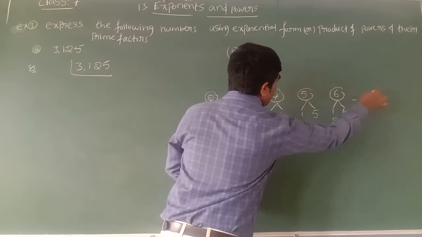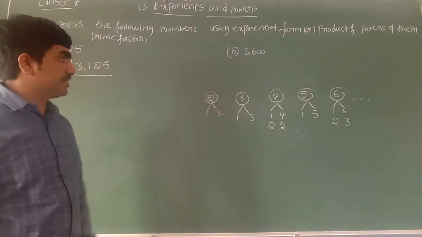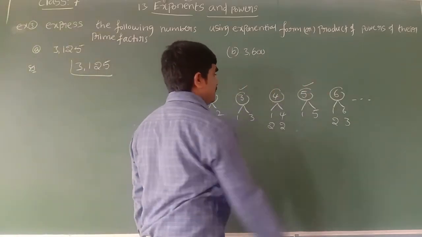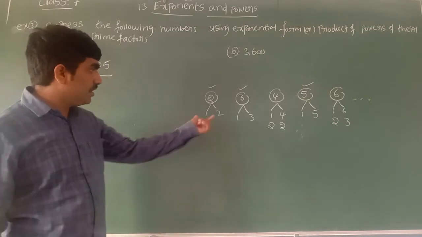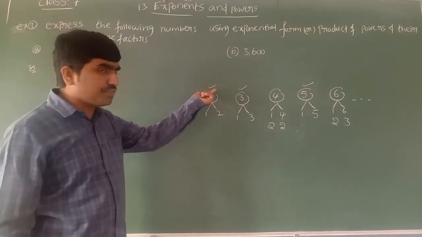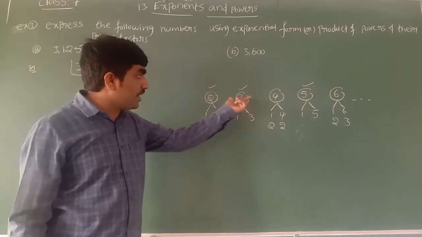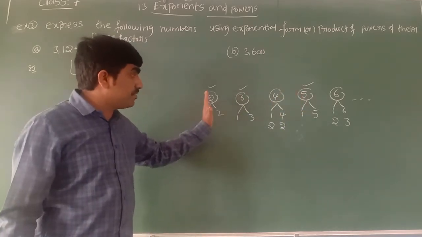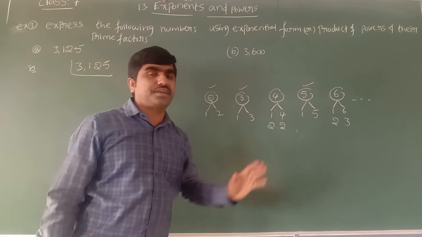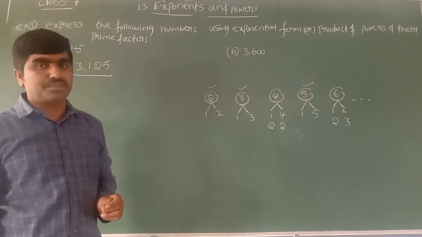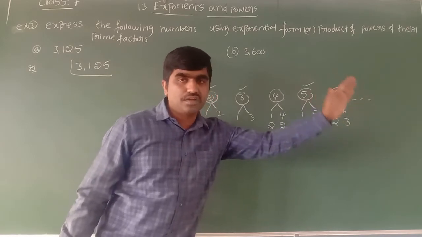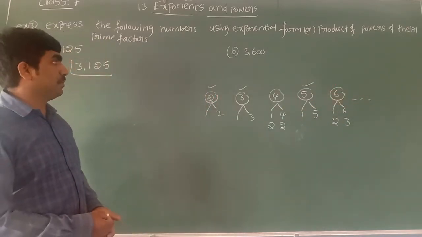Like that we can write the factors for all the numbers. But from this we can see some numbers contain only 2 factors. 1 and 2 are the factors of 2, 1 and 3 are the factors of 3, 1 and 5 are the factors of 5. So the numbers which have exactly 2 factors are called prime numbers. If the numbers have more than 2 factors, they are called composite numbers.